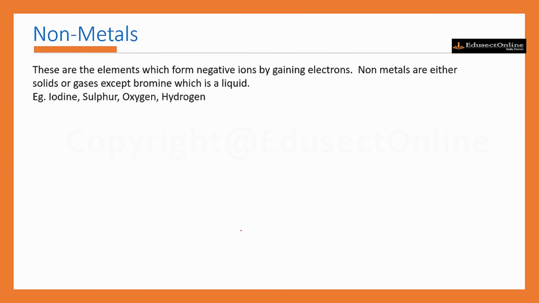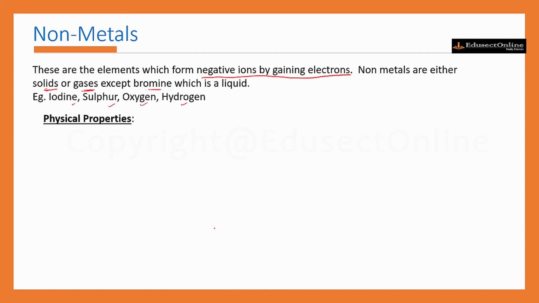Then next we can discuss non-metals. What are non-metals? These are the elements which form negative ions by gaining electrons. We know metals are those which form positive ions by losing electrons. So non-metals means just the opposite. They form negative ions by gaining electrons. And these non-metals are either solid or gases, except bromine, which is a liquid. Examples of non-metals are iodine, sulfur, oxygen, hydrogen, etc.